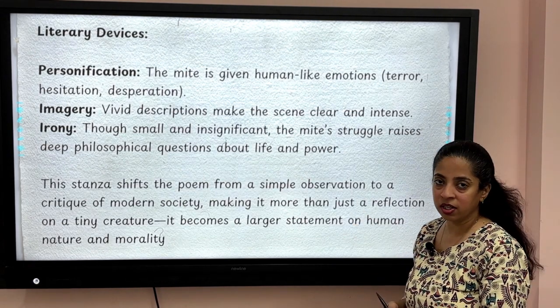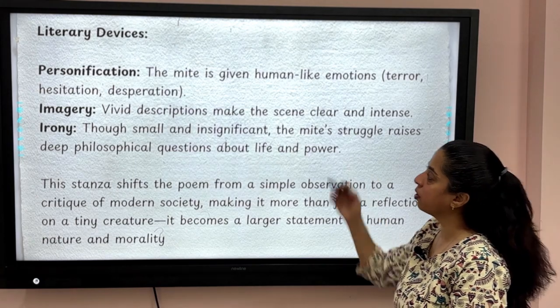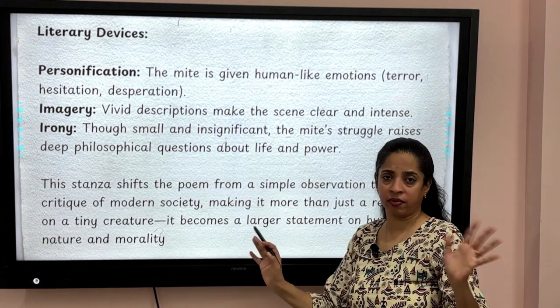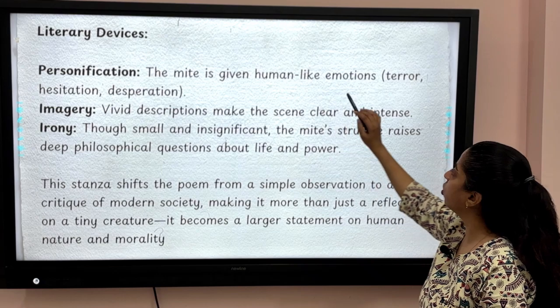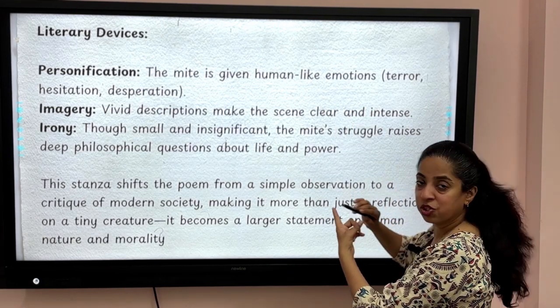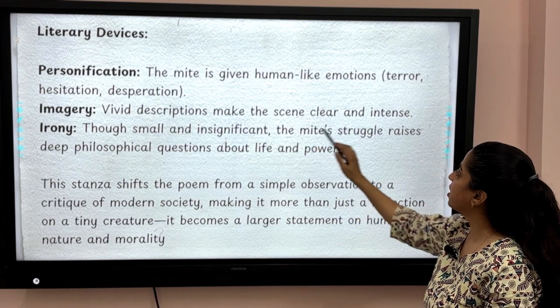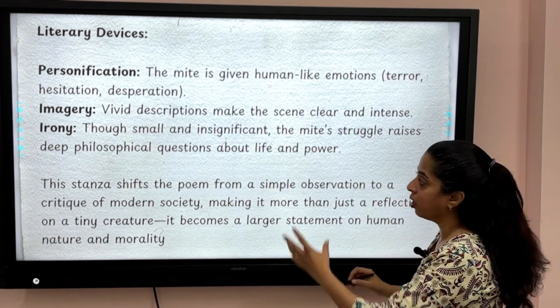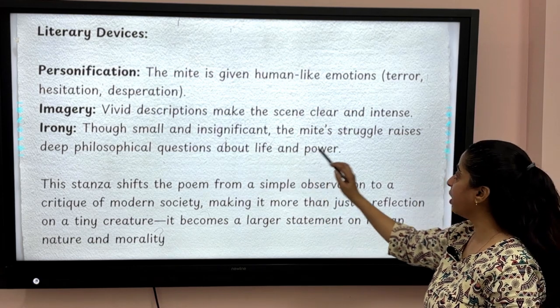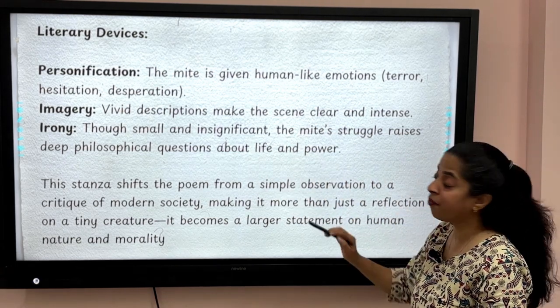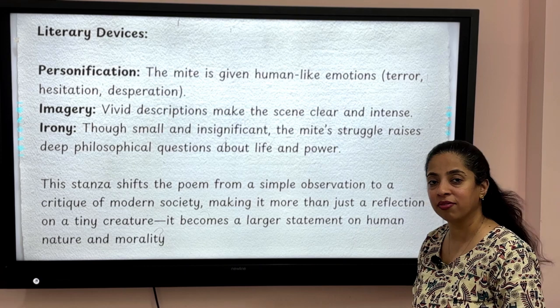Let's talk about the literary devices in this stanza. Personification. In the whole poem, personification is there. The mite is given human-like emotions like terror, hesitation, desperation. Imagery, vivid description, making the scene clear and intense. Irony. Though small and insignificant, the mite's struggle raises deep philosophical questions about life and power.